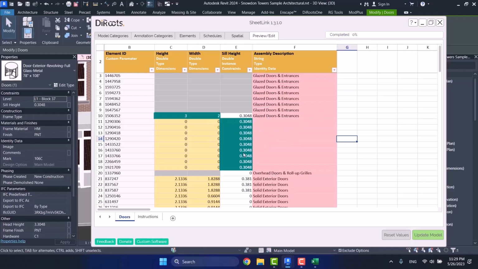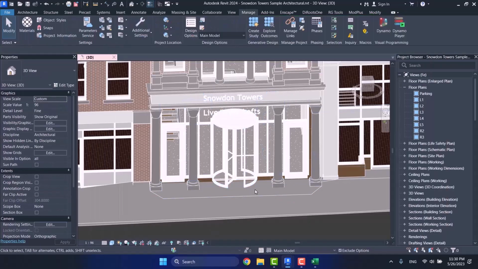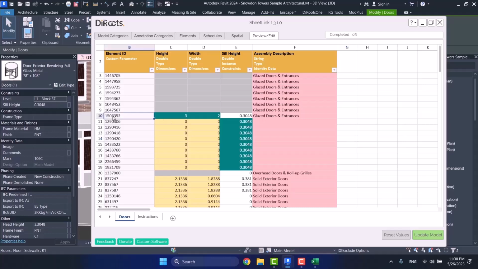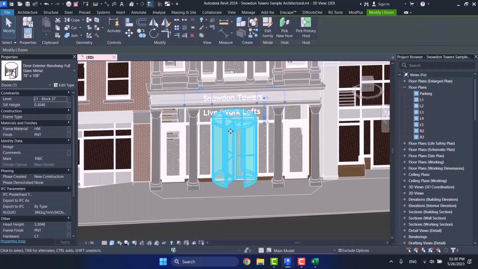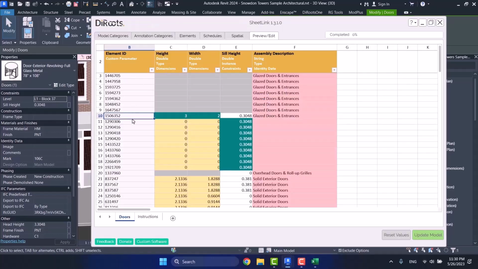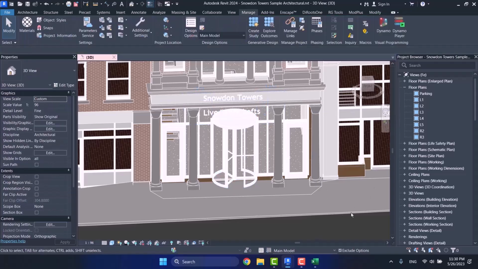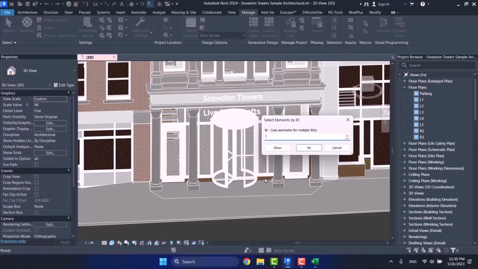Here it says the model is updated, and I come here, I choose this door. If you remember, this ID is for this interior door. Let me try again. I copy this. I come to Manage section, and I click on Select by ID, and then I paste it here.